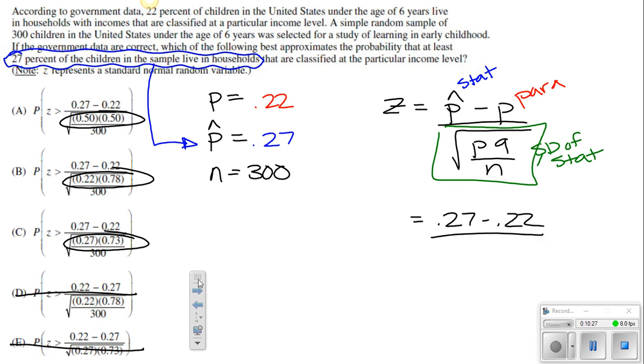So the denominator here is what separates these three answer choices. Remember, if we know p, we should use p. Do we know p? Yes, it's 0.22. So which of these three have 0.22, then the complement of that in the denominator? It should be 0.22 times 0.78 over 300. So that looks like answer choice B. So you should have chosen answer choice B.